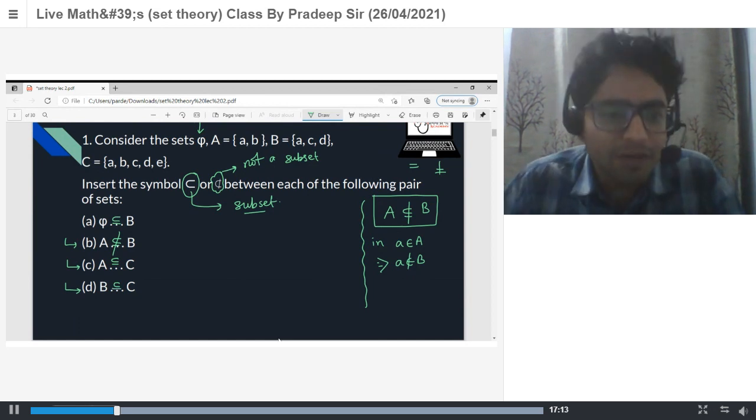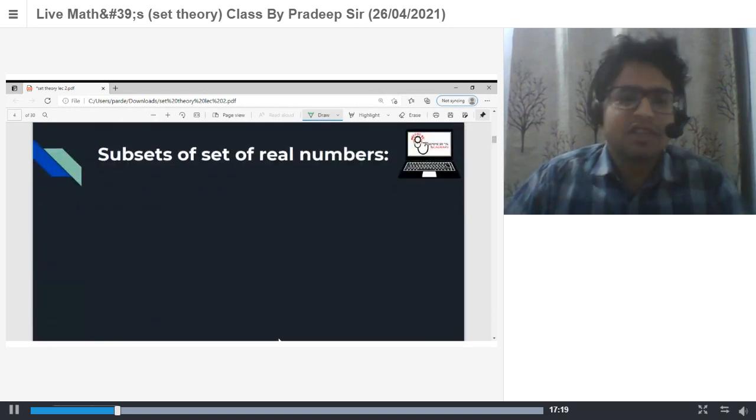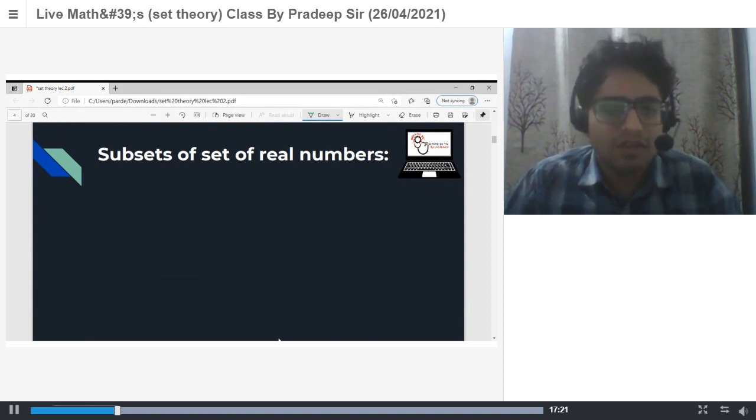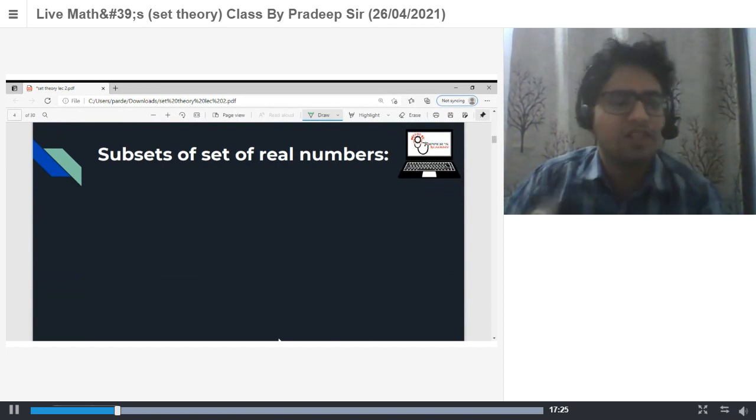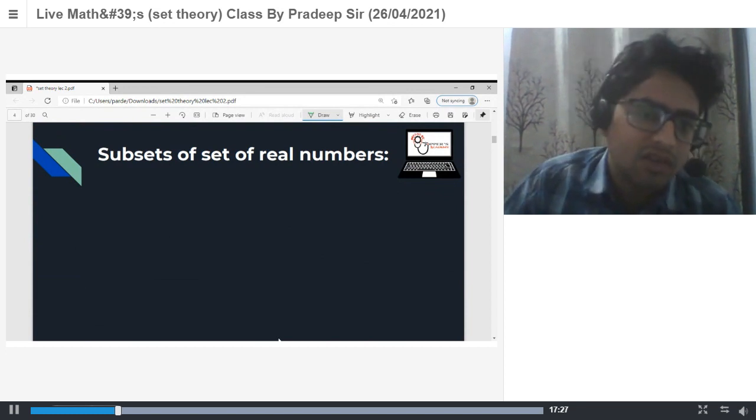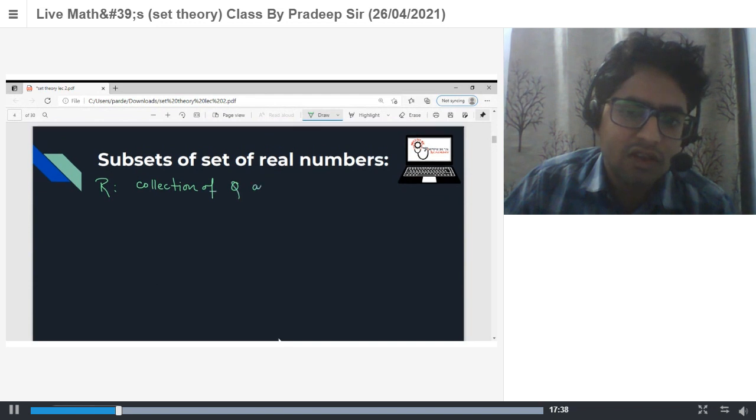Okay, everyone. B is a subset of C. Next, we discuss subsets of the set of real numbers. Now, we know real numbers are what? Real numbers are the collection of all rational and irrational numbers. Real numbers are generally denoted by capital R, and these numbers are a collection of rationals and irrationals.